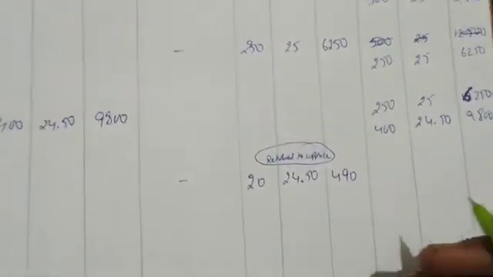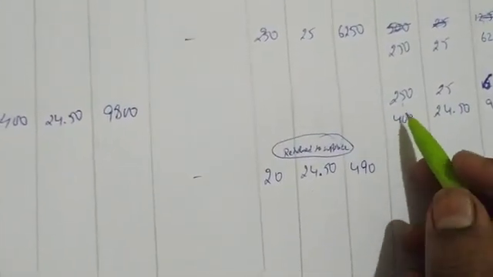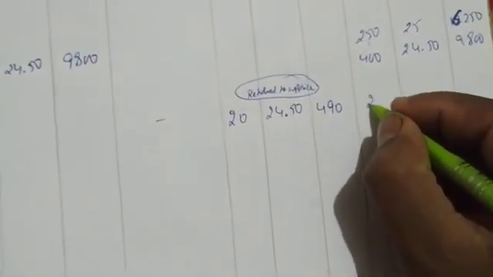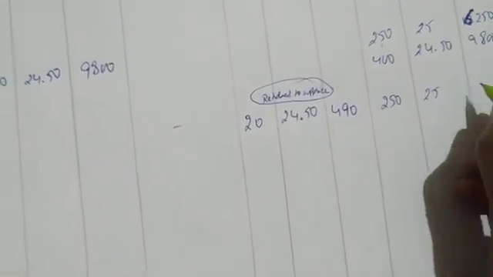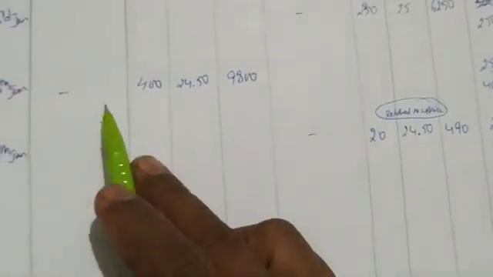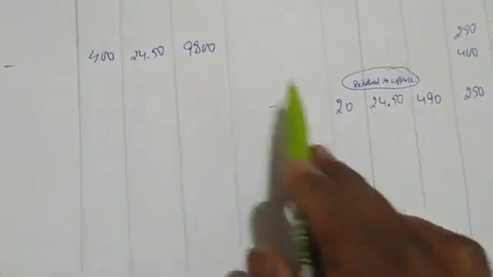Now let us write the closing. The same we will write here, 250, 25, 6250. Which goods are we returning? The goods which we purchased on 10th January. So from 400 you have to take out 20.